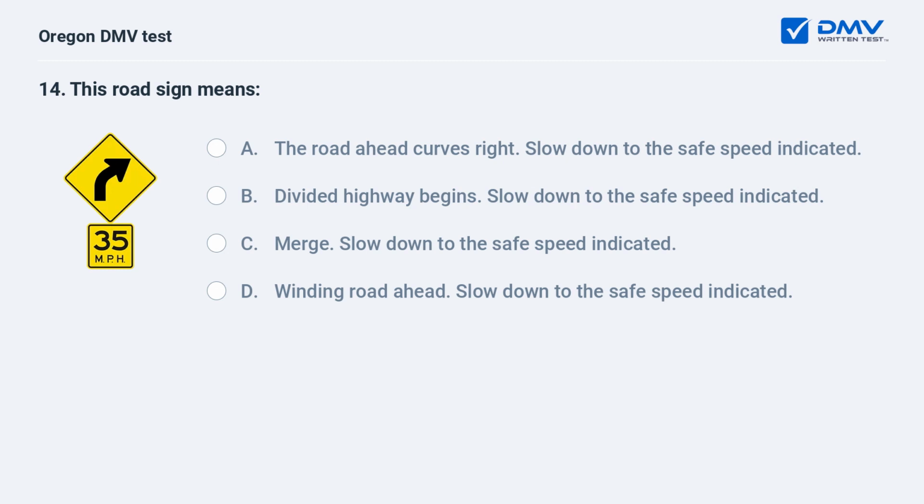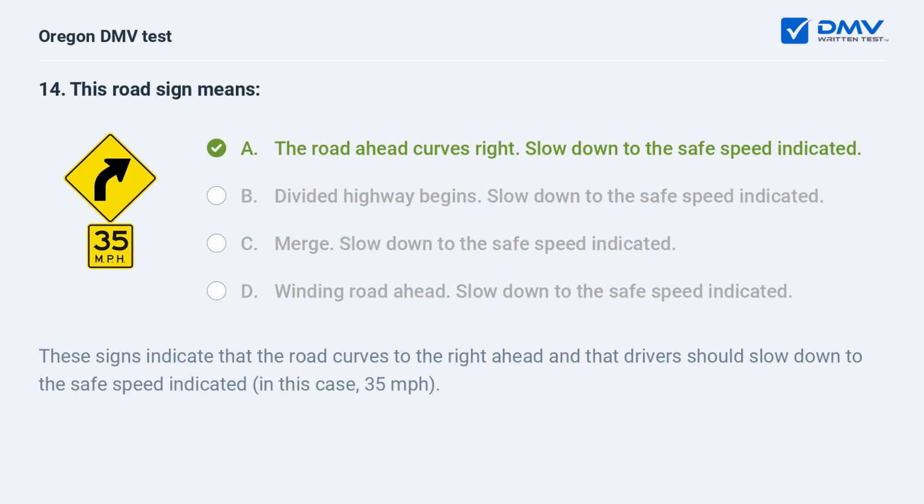This road sign means A. The road ahead curves right. Slow down to the safe speed indicated. B. Divided highway begins. Slow down to the safe speed indicated. C. Merge. Slow down to the safe speed indicated. D. Winding road ahead. Slow down to the safe speed indicated. A. The road ahead curves right. Slow down to the safe speed indicated.